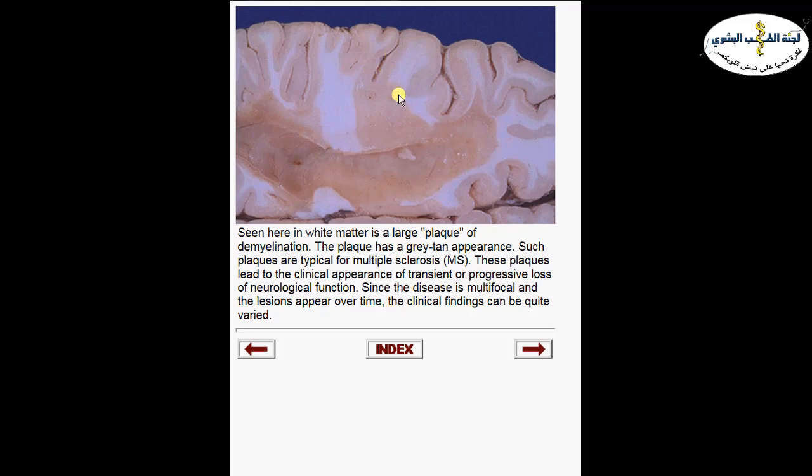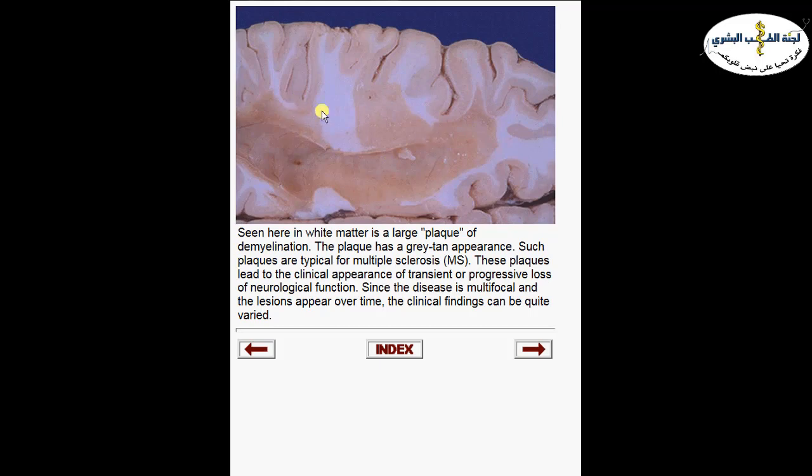So if you look, this is an MS patient, a severe case of MS. Here we can see multiple sclerotic plaques. Some of them are fused together. Here you can see loss of the white matter area, replaced by this area of sclerosis. Instead of white, here we have a pale brown color because of the demyelination process that occurs first, and then we have gliosis and sclerosis. So that's what we can see in an MS patient: loss of the white matter in areas, plaques or patches of demyelination and sclerosis. This is a severe form of multiple sclerosis.